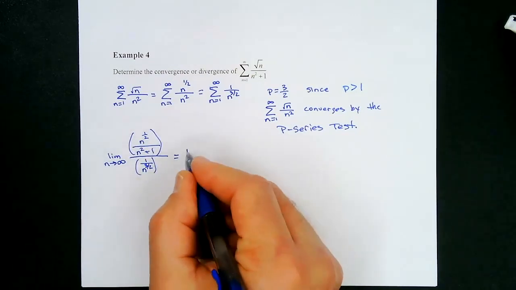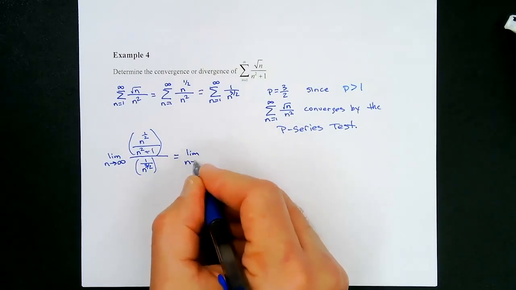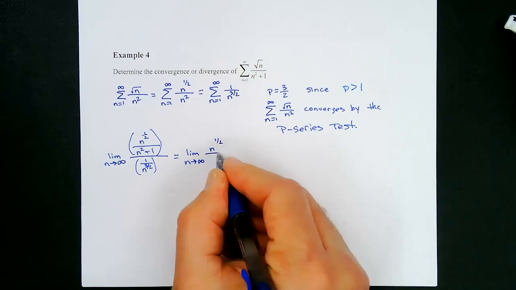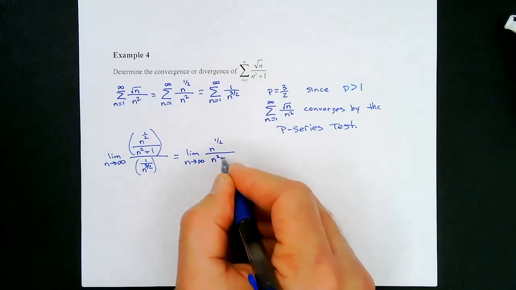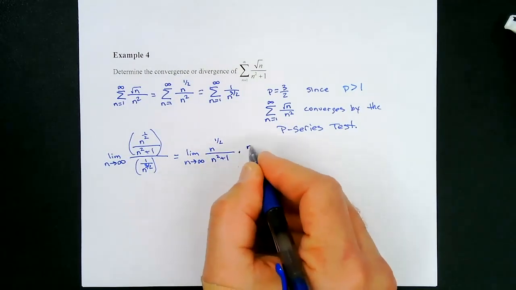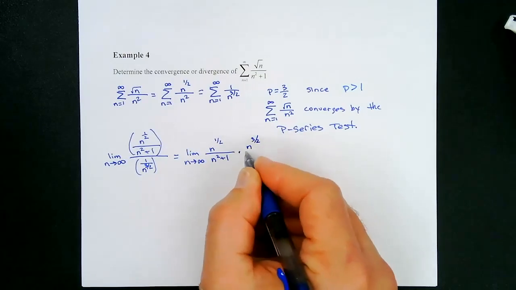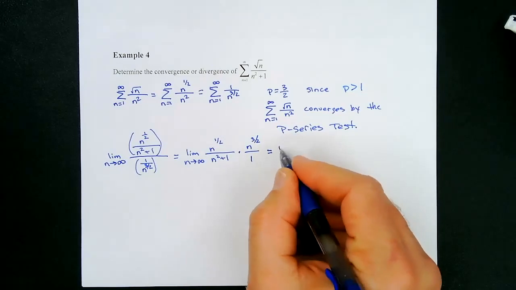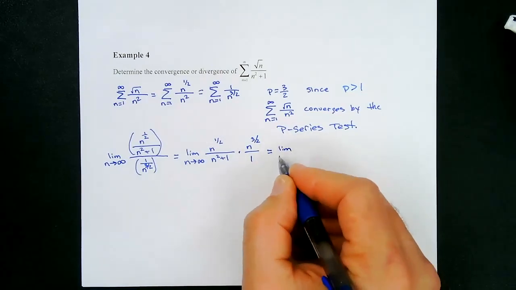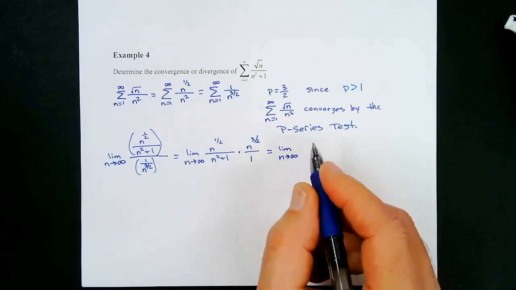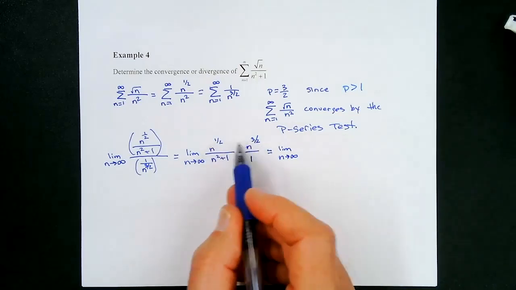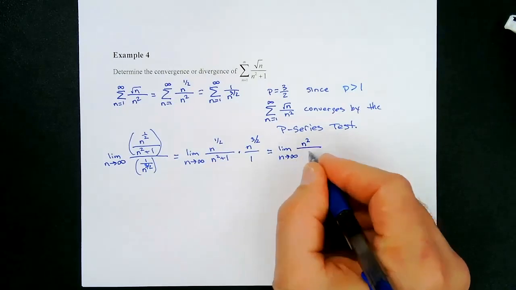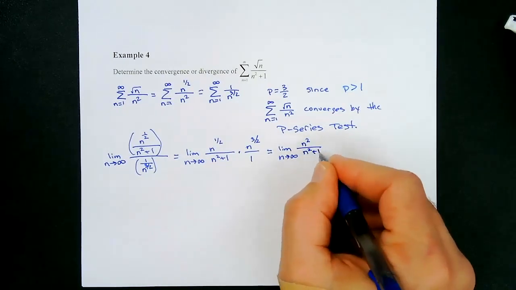So this is equivalent to the limit as n approaches infinity of n to the 1/2 over n squared plus 1 times n to the 3/2 over 1. So that's equivalent to the limit of n to the 4/2, or n squared, over n squared plus 1.